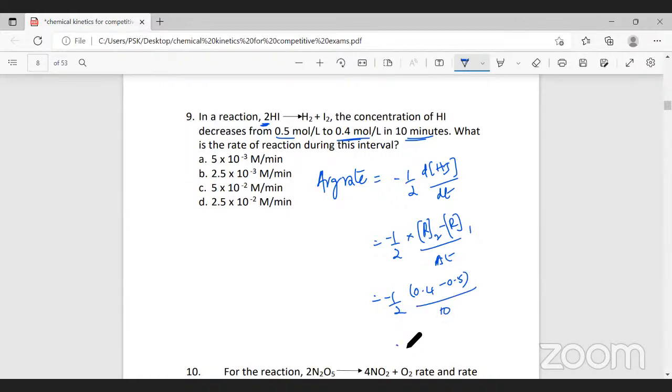So it will be 0.1 divided by 20, which is 0.005. That will be equal to 5 into 10 to the power minus 3 mole per minute. Therefore the answer for this question is option A, 5 into 10 to the power minus 3 mole per minute. Did you follow this, students? Simple problem.